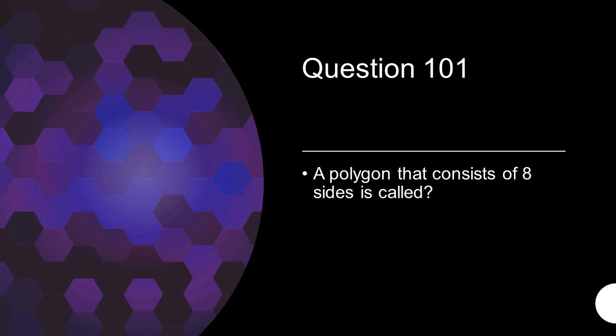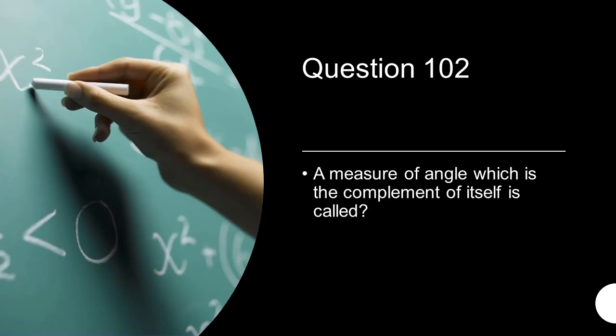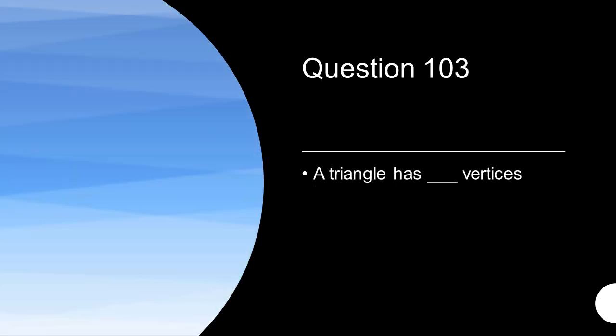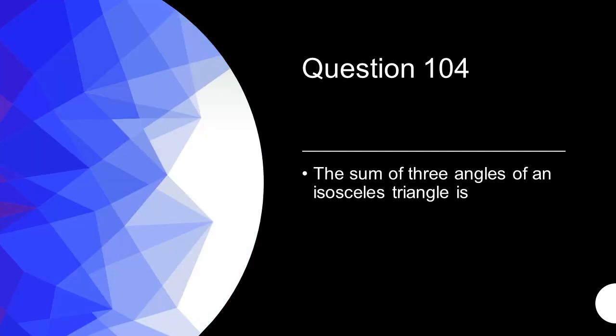A polygon that consists of 8 sides is called octagon. A measure of angle which is the complement of itself is called 45-degree angle. A triangle has dash vertices. 3. The sum of three angles of an isosceles triangle is 180 degrees.